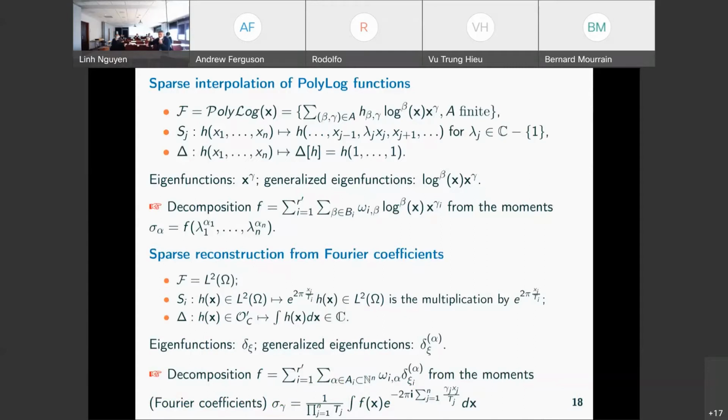The function decomposes as a sum of few terms, r terms, and these terms are of the form log to the power beta of x times some monomial x to the alpha. So you can view it as a function of two sets of variables, namely x and log x, but they are related.